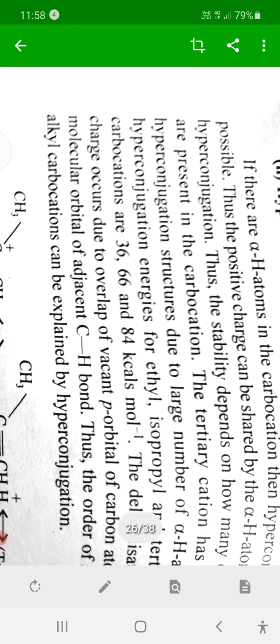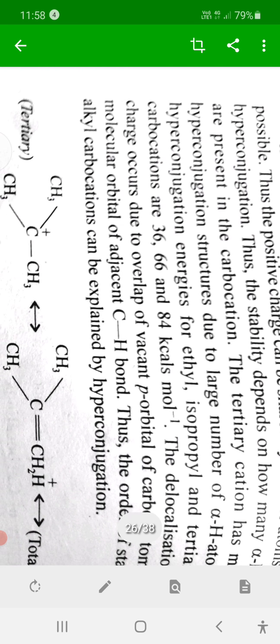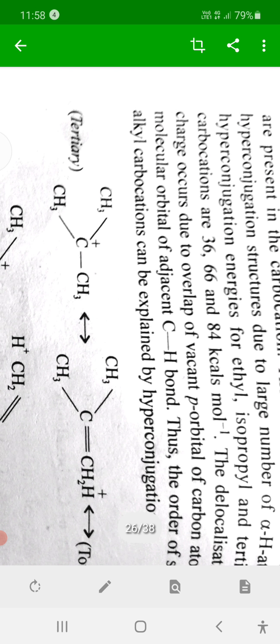Then the next factor, hyperconjugation. Similarly here, alkyl groups are electron donating because of the hyperconjugation effect. That is, the more the number of C alpha hydrogens, that is C alpha H sigma bonds, the more hyperconjugative structures, and therefore the more stable the carbocation.